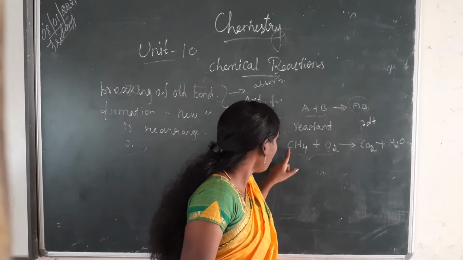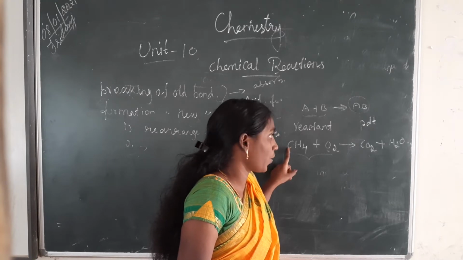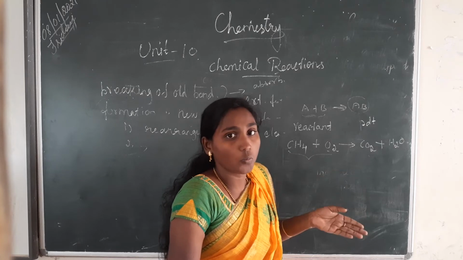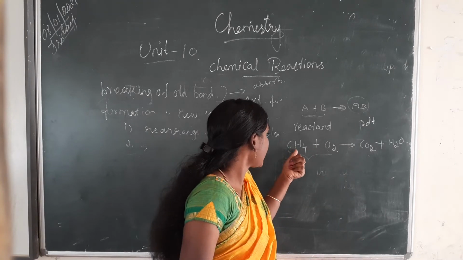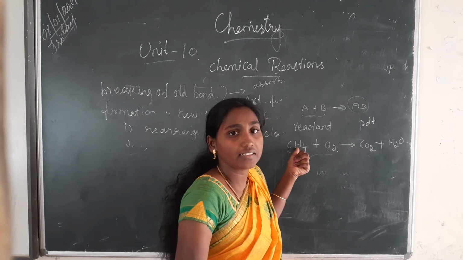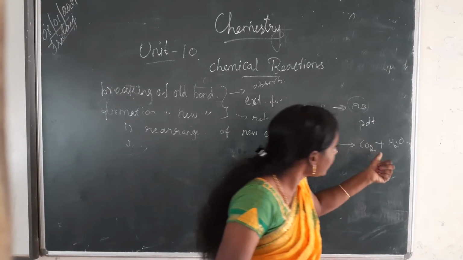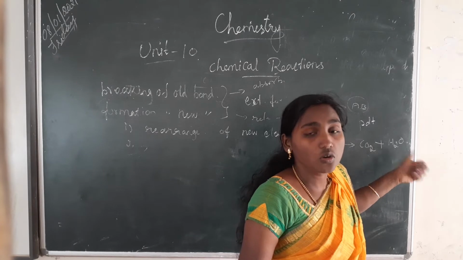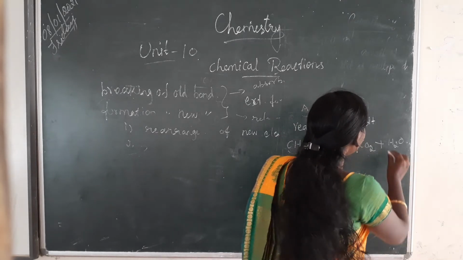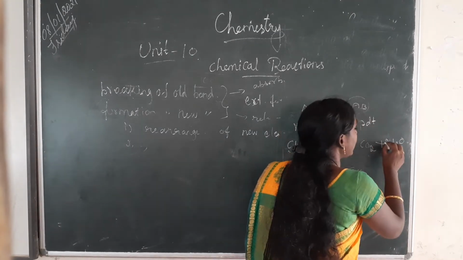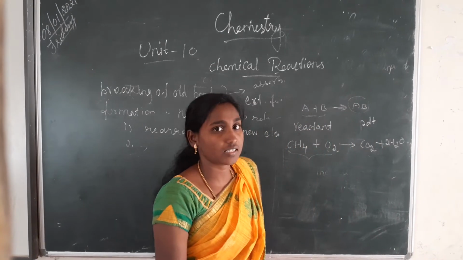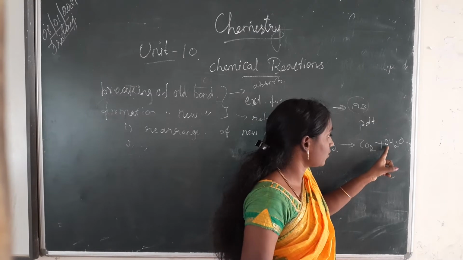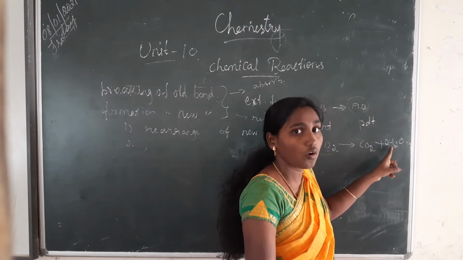So see here, how many carbons are there? One carbon, and here how many carbons? One carbon. So carbon, no problem, it is balanced. Then see the second one, H4, hydrogen 4. And see here how many hydrogens? 2 hydrogens. Okay, so what can we do? We can add 2 more hydrogens. Okay, so H2 here, so 2 twos are 4 hydrogens.